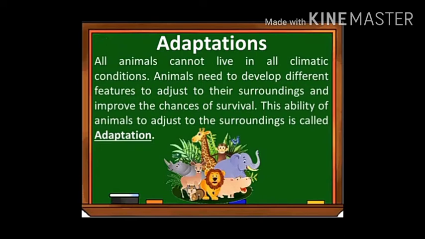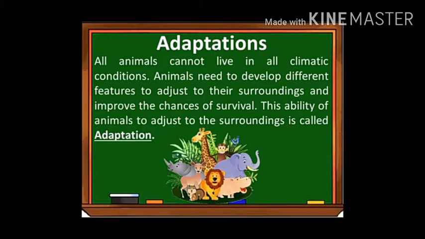Adaptation. All animals cannot live in all climatic conditions. Animals need to develop different features to adjust to their surroundings and improve the chances of survival. This ability of animals to adjust to the surroundings is called adaptation. In general, we can define adaptation as the ability of animals to adjust to the surroundings for the chances of survival.